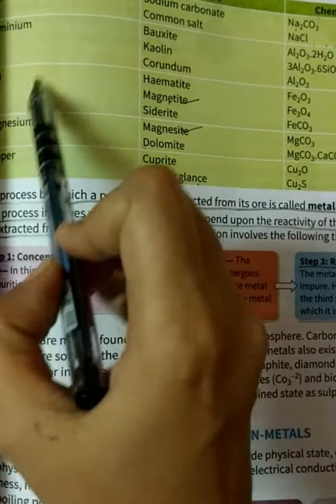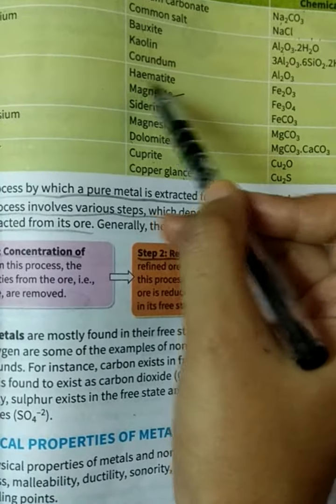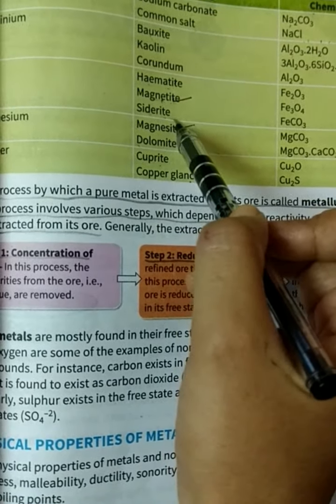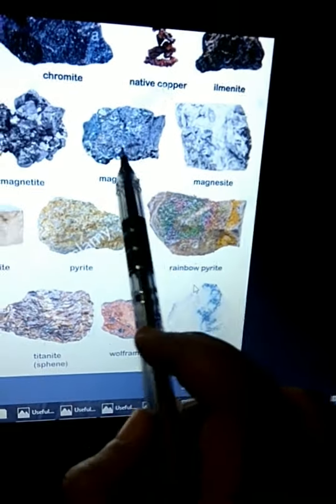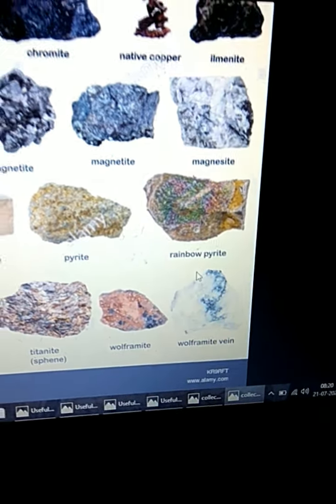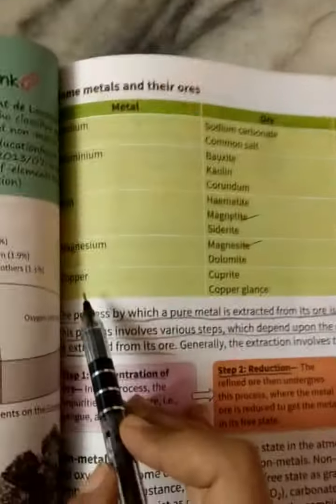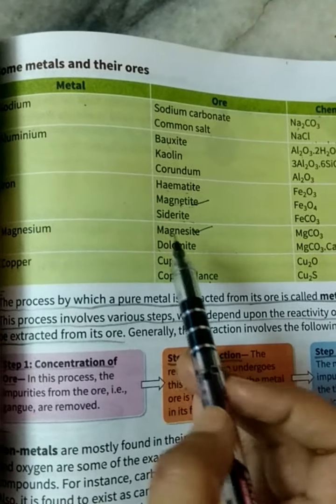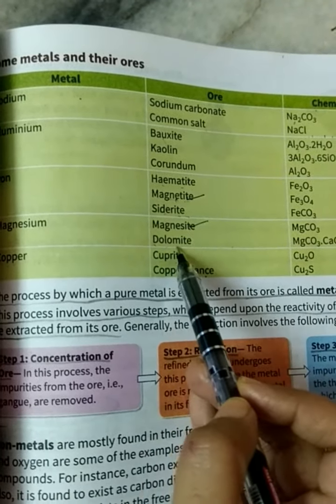Okay students, now iron can be extracted from hematite, magnetite and siderite. Magnetite is here, from here iron can be extracted. Magnesium can be extracted from magnesite and dolomite.